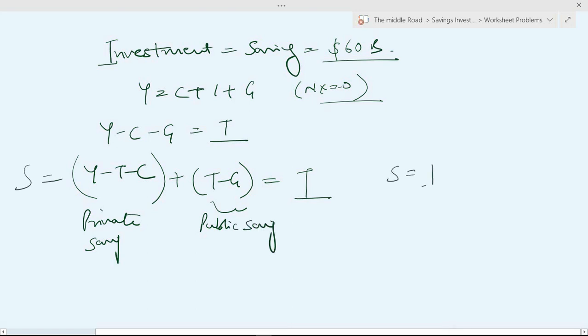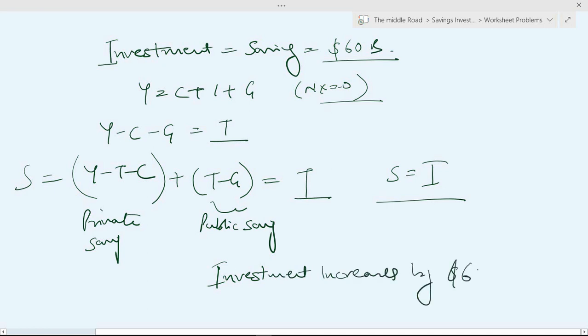So this is S, and in a way S is equal to I. We have seen this in loanable funds, in a number of examples. So the answer is, investment increases by 60 billion.